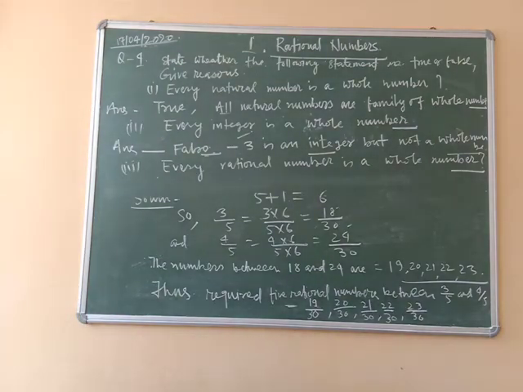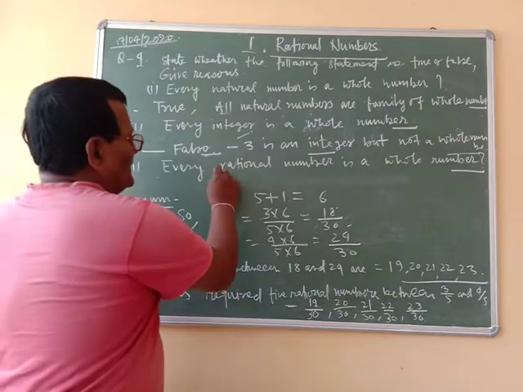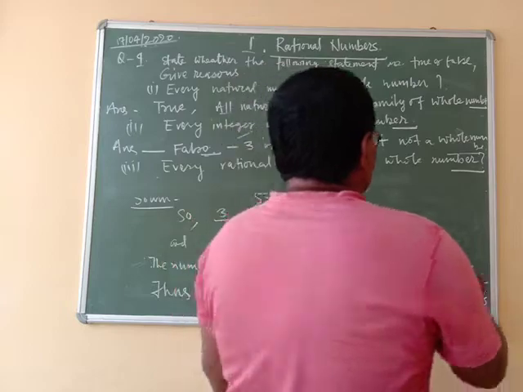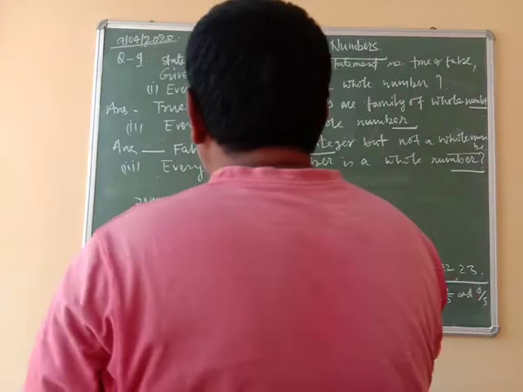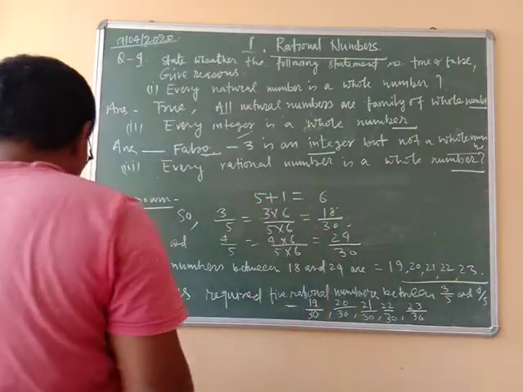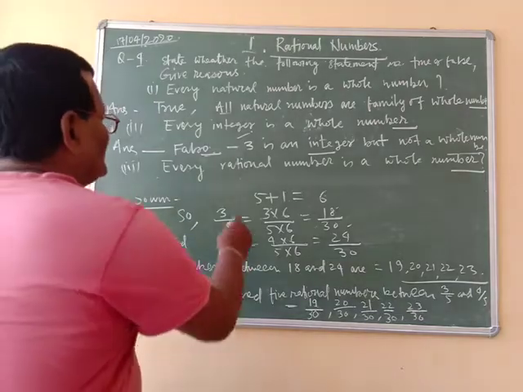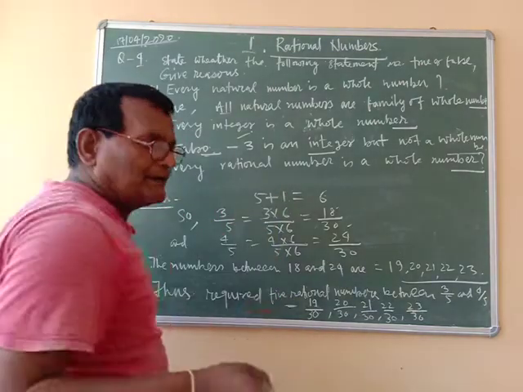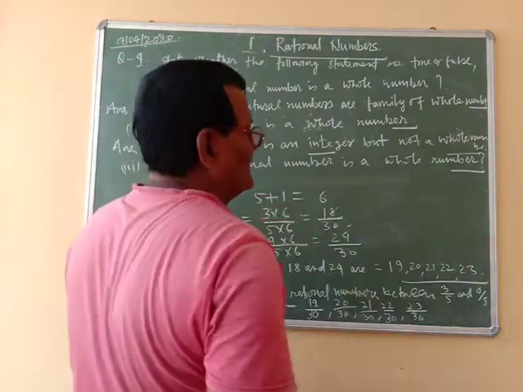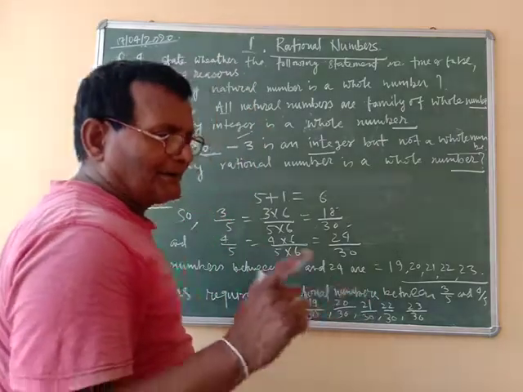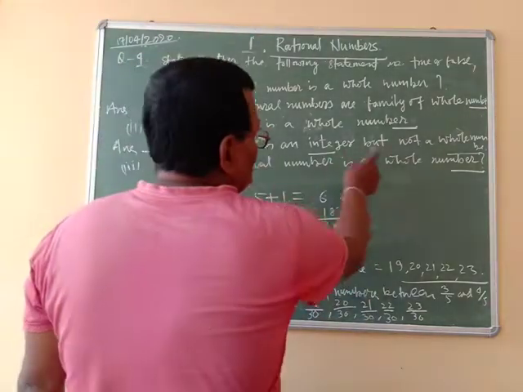Then you can give the answer that 3 by 5 is a rational number but not a whole number. 3 by 5 is a fraction, so 3 by 5 is not a whole number.